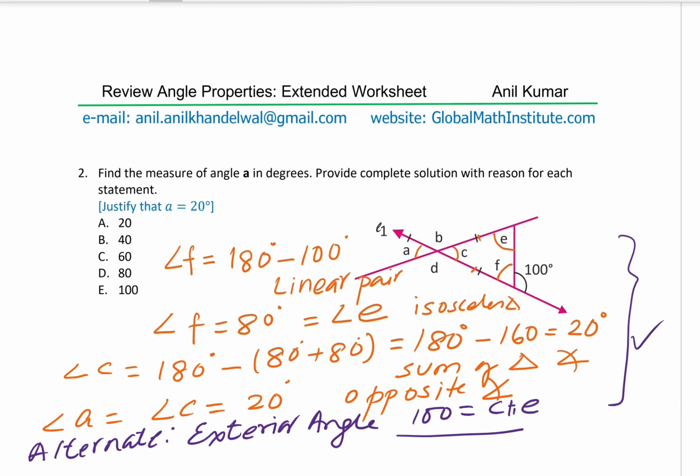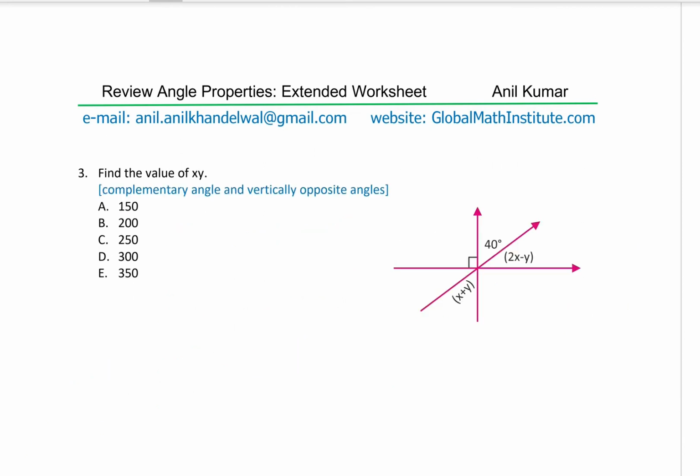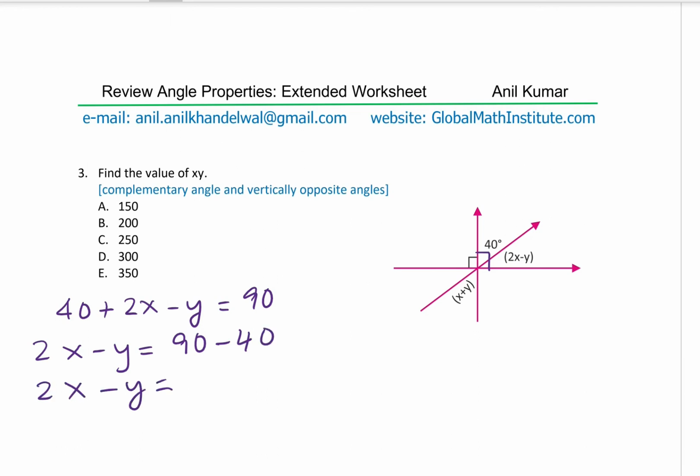Let's take up the next question now, which is find the value of x times y. So we need to find the value of x times y. 5 sets of answers are given to us. Now, we know that this angle as such is also 90 degrees. So what we know here is that 40 plus 2x minus y is equal to 90, right? So we can write 2x minus y equals 90 minus 40. So we have 2x minus y equals 50, right? I'm not writing degrees. Let's work with numbers.